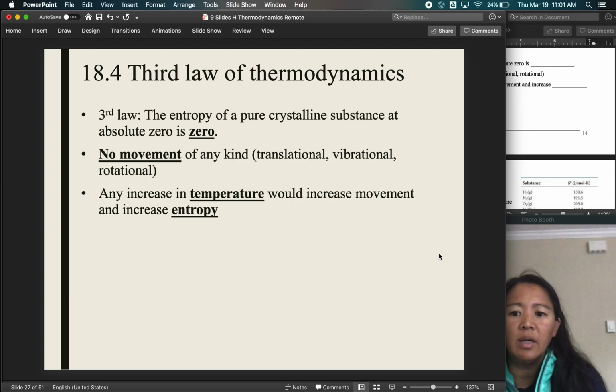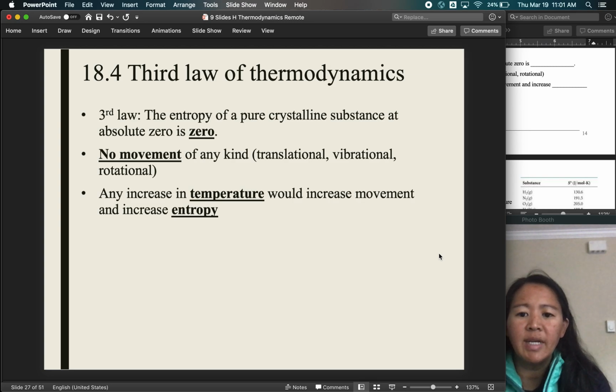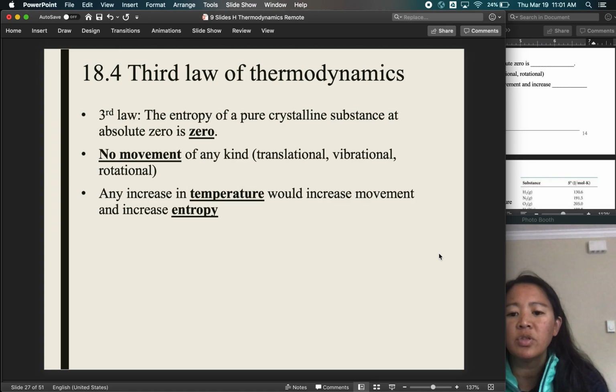All right, so here we go. The third law of thermodynamics says the entropy of a pure crystalline substance at absolute zero is 0. So if we think of a cube of salt, for instance, NaCl, if it is at absolute zero, there is no movement of any kind. It is perfectly organized. It is not random. So there is no entropy in that system.